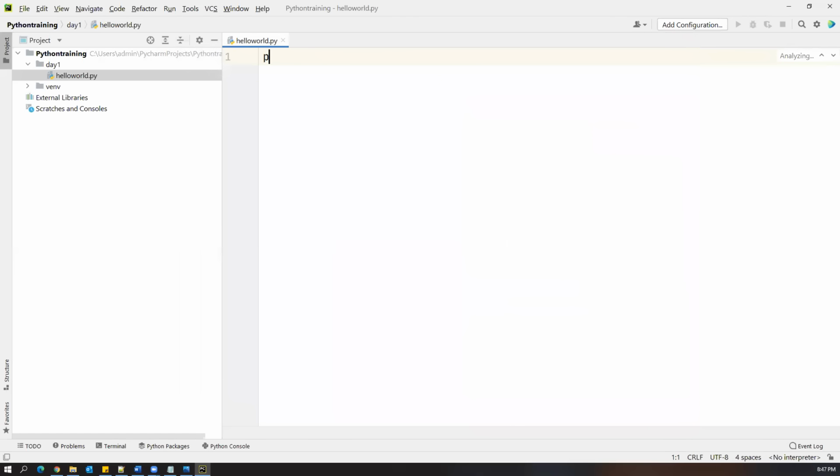Here I'm writing a simple print statement. Whenever you want to print something, you have to use the print command. In the brackets, we keep whatever we want to print. I say, "Hello world, and this is my first Python program." And unlike Java, here we don't have any semicolon at the end of the statement. You have just a plain statement.